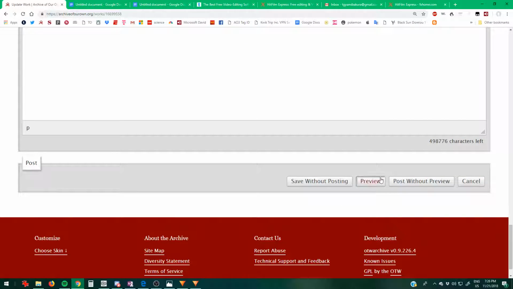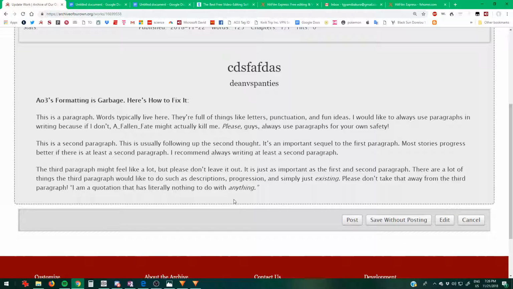Okay, so preview. Look at that. Look at it, guys. Look at that beauty. There's no spaces here. No spaces whatsoever. Oh, is there a space here? It does look like there's a space here. Why is there a space here? Well, let's find out why.